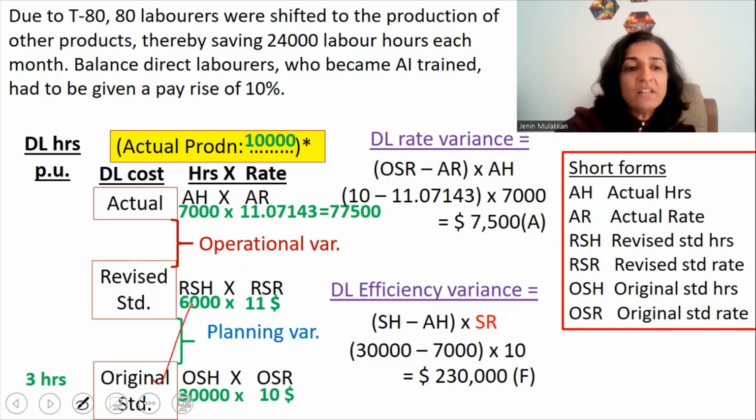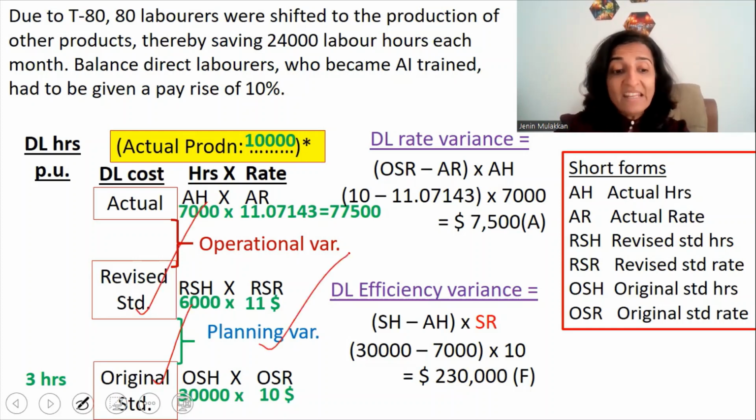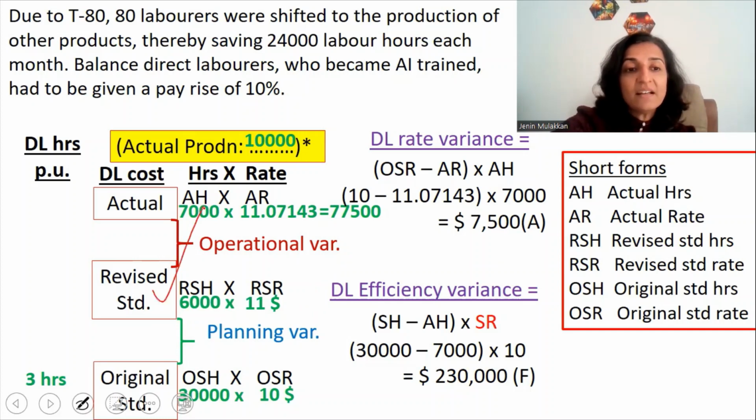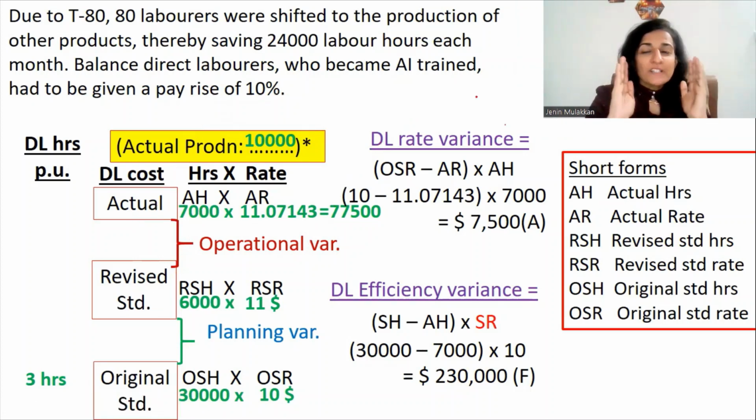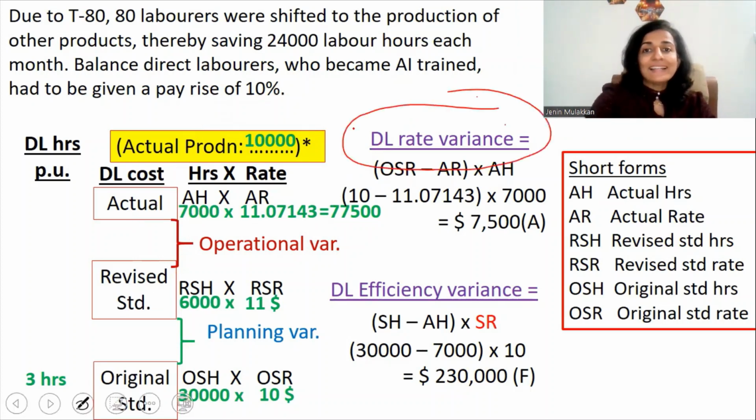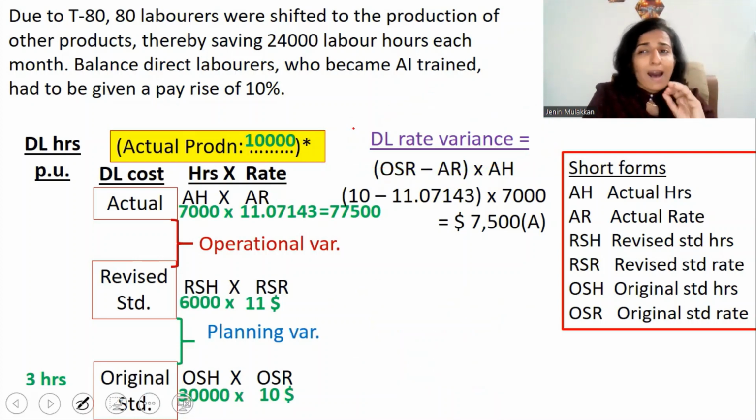Now the difference between the original standard and the revised standard causes the planning variance, and the difference between the revised standard and the actual cost results in the operational variance. So first we will focus on the direct labor rate variance and we will split it into the planning variance and the operational variance.